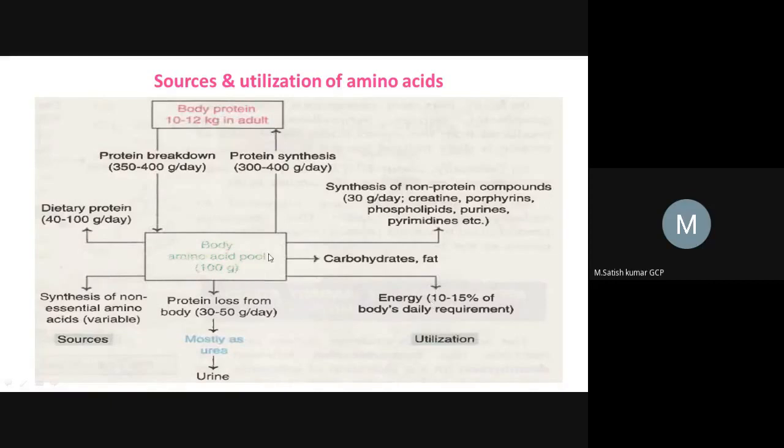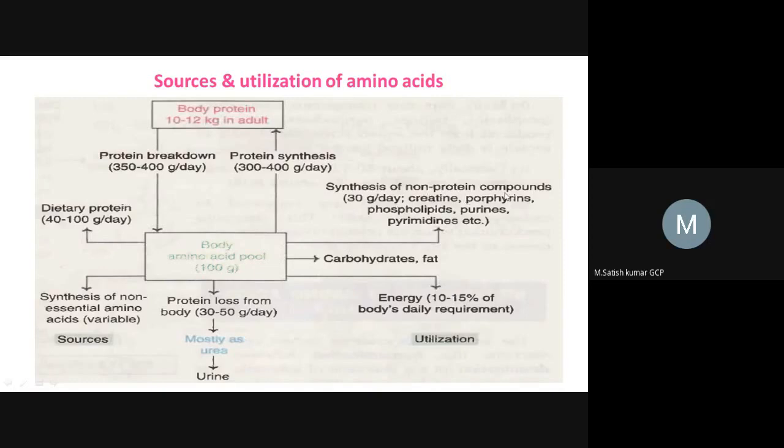That means amino acids are converted into energy. Also, these amino acids will be converted into a few important non-protein compounds. How much non-protein compound is produced every day? Here 30 grams of non-protein compounds are synthesized from the amino acid pool every day. How much amino acid pool is created every day? About 100 grams of amino acids are there in our body.